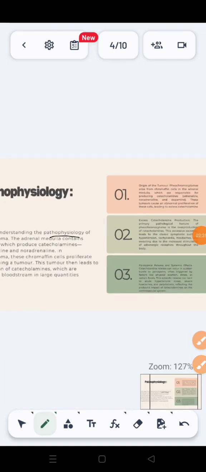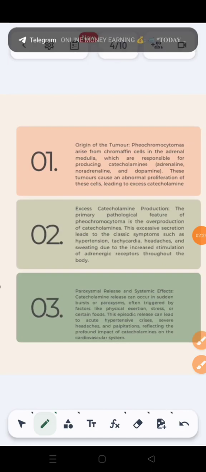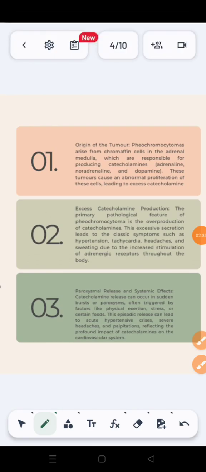Okay, so let's discuss 3 points regarding pathophysiology. First one, origin of the tumor. Pheochromocytoma arises from chromaffin cells, as we have already discussed, in the adrenal medulla, which are responsible for producing catecholamines: adrenaline, noradrenaline, and dopamine. These tumors cause an abnormal proliferation of these cells, leading to excess catecholamine.